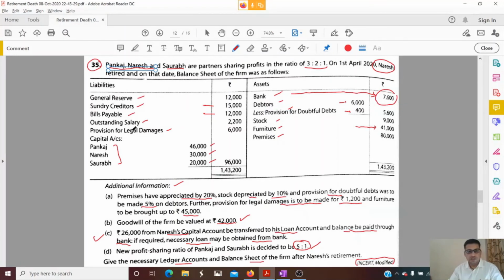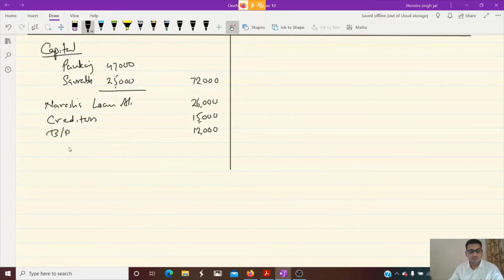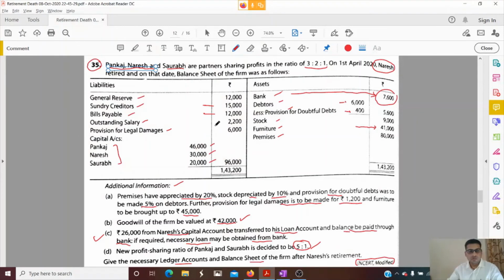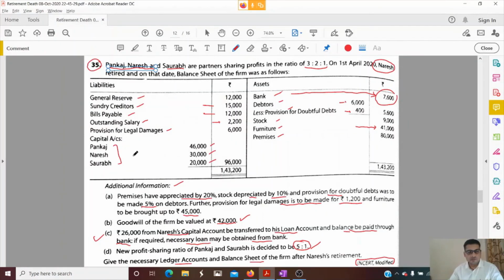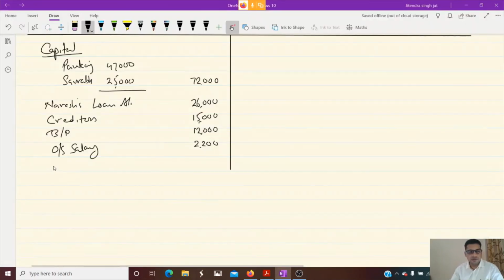There is no change in outstanding salary also. How much? 2,200. Then provision for legal damages. Was there any change? There was some change in provision for legal damages. It is to be made for 1,200. So 7,200.